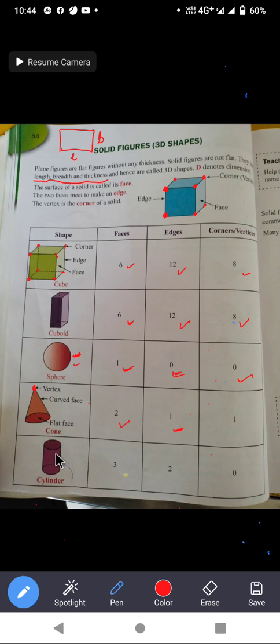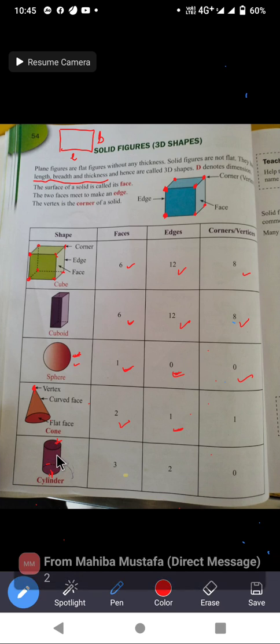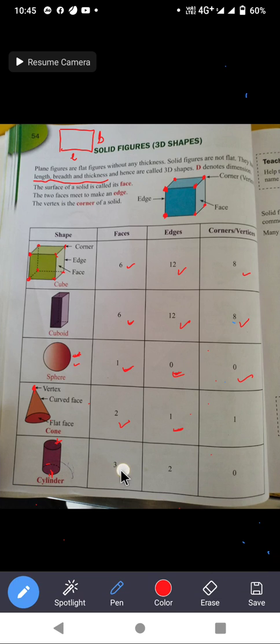Now come to cylinder. So earlier also I told you there are three faces in this. As you can see, the top face, which is flat. This is the flat face, and this is the bottom face, this is also flat. Two flat faces are there, and in between one curved face. Those three faces are there.